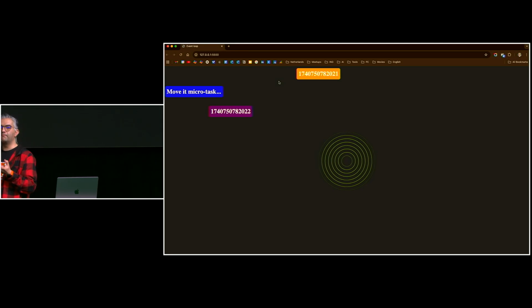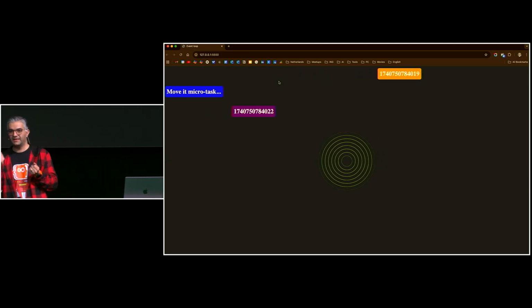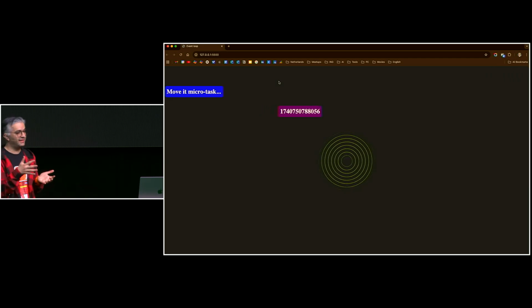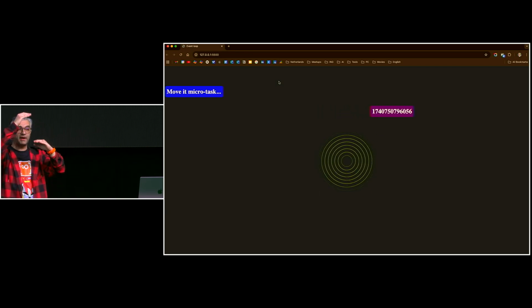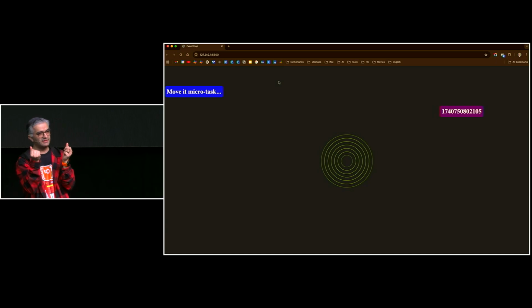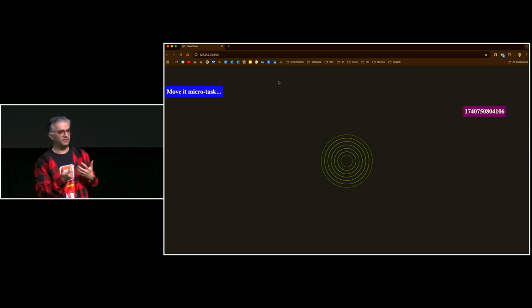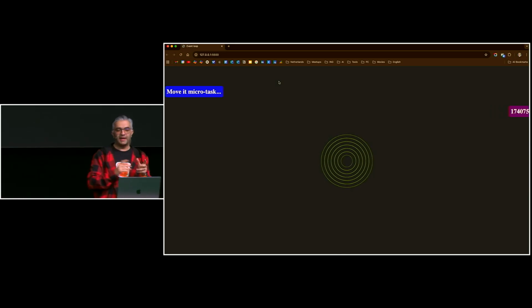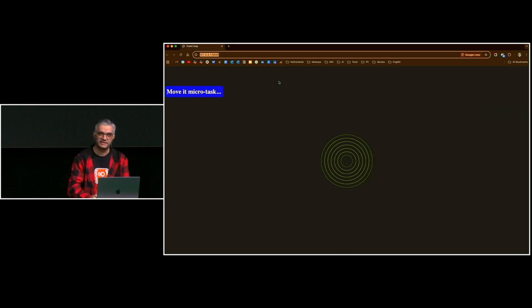Task is much, it goes faster. And the reason behind that relies, again, on the 60 frames per second, 60 hertz monitor. Because my monitor is 60 hertz, and setTimeout, as I mentioned, with 0 milliseconds, takes around 4 milliseconds to run in practice. So just imagine that 60 frames, 60 hertz, right?